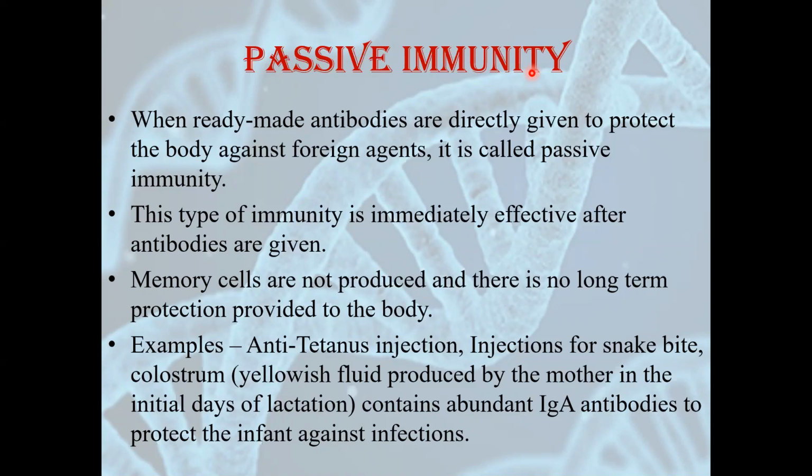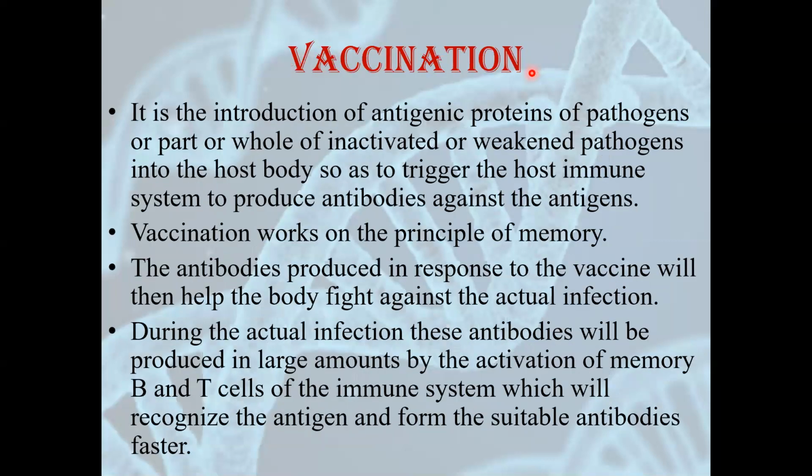What is the example of natural passive immunity? That is colostrum, the yellowish fluid which is produced by the mother in the initial days of lactation. This initial mother's milk, colostrum, contains a large amount of IgA antibodies and it protects the infant against various infections. Let's talk about vaccination.